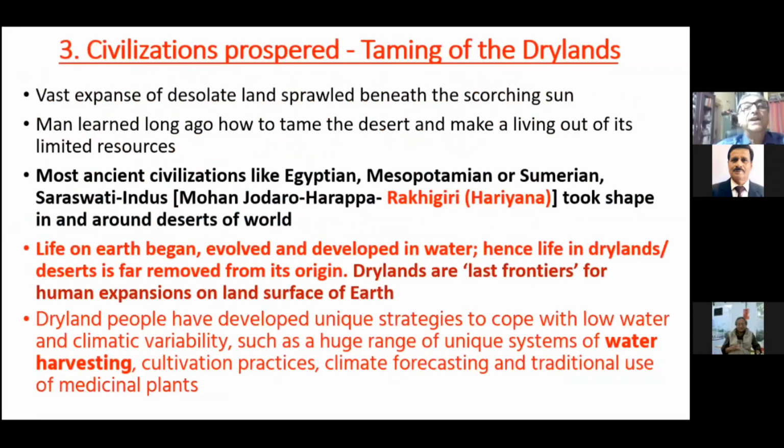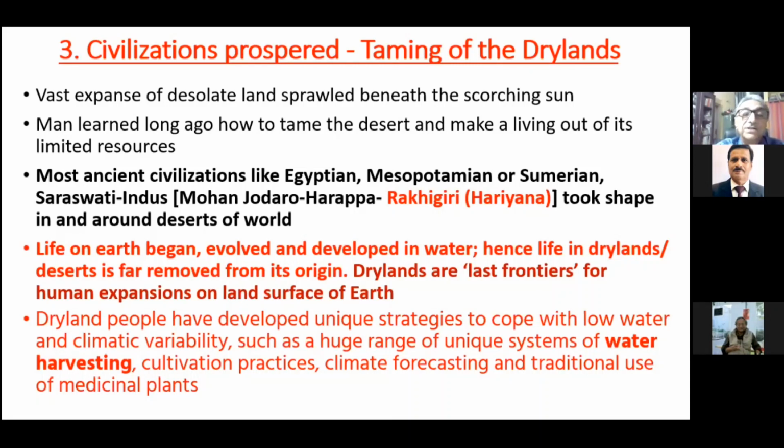Third important aspect is the taming of the desert and drylands, because most of the civilizations have prospered in the desert and semi-desert environments, semi-arid environments, like Egyptian, Mesopotamia, Sumerian, Saraswati, Indus, which is Mohenjo-daro, Harappa, and Rakhigiri is the latest find in Haryana. There are a number of geoarchaeological excavations. So we have a very strong Saraswati Indus civilization, which is studied in great detail nowadays. So this was the cradle for human evolution also.